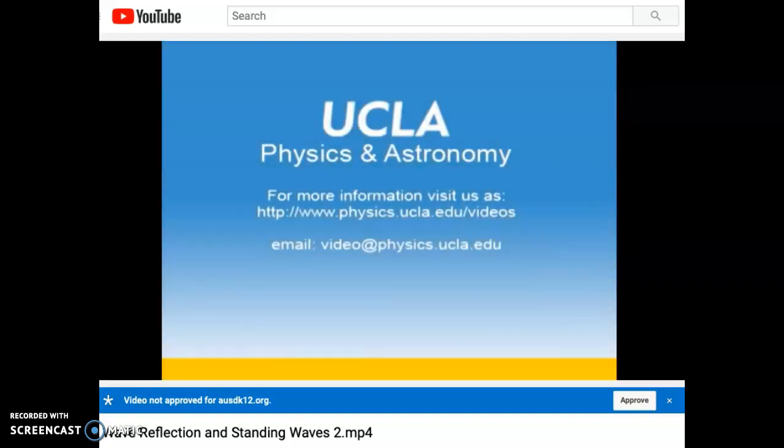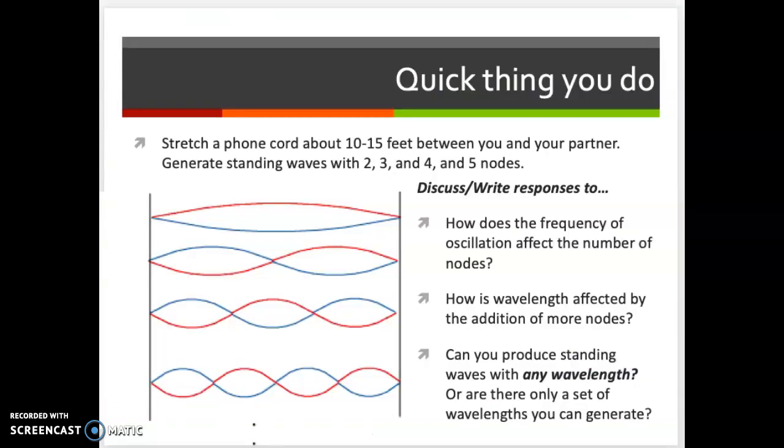Okay, so we didn't get to do this in class, but you could try this at home with a jump rope. If you try this yourself, you'll find that there are only certain frequencies that create standing nodes on a jump rope, or on a phone cord, which we usually use, or you could use slinkies. The frequency that gives you this fundamental, which is called the fundamental or the first harmonic, is only one frequency, some rhythmic frequency that will give you that fundamental.